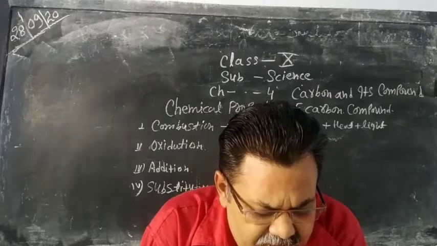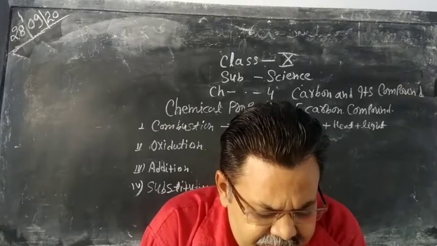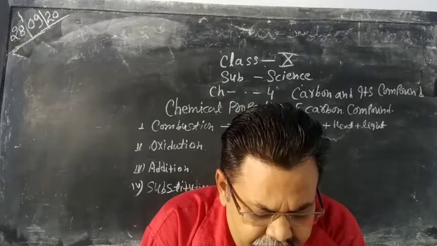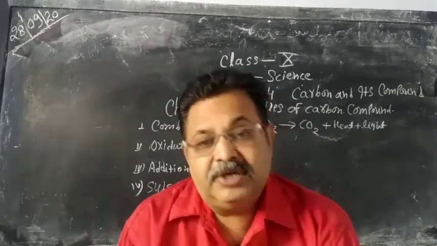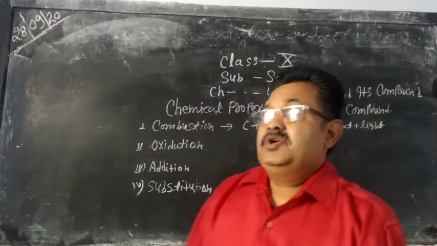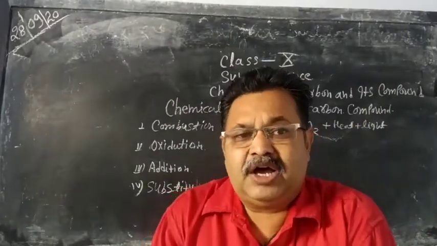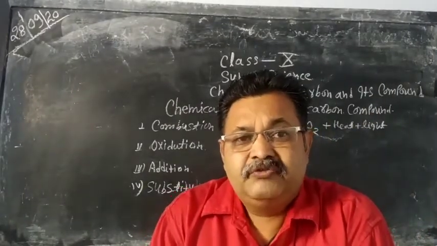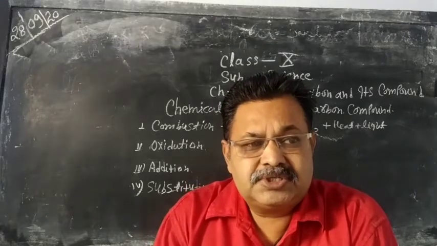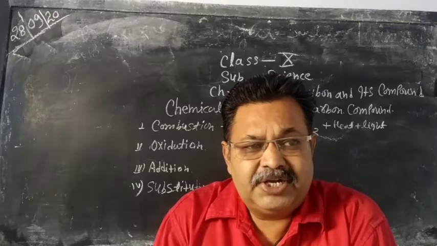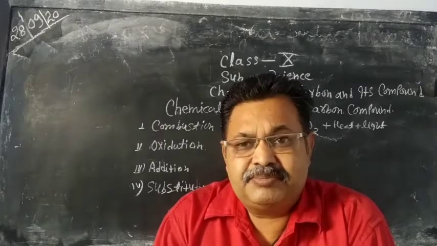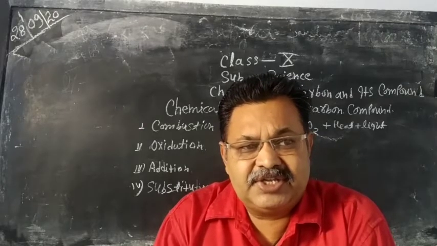Then next one is formation of coal and petroleum. You know that coal and petroleum are fossil fuels which are produced over so many years under buried pressure and temperature below the earth's surface.